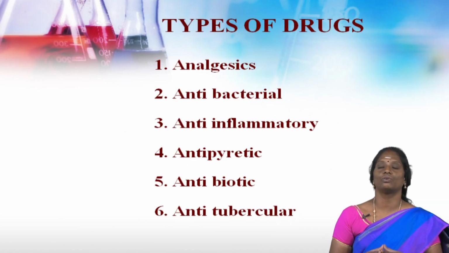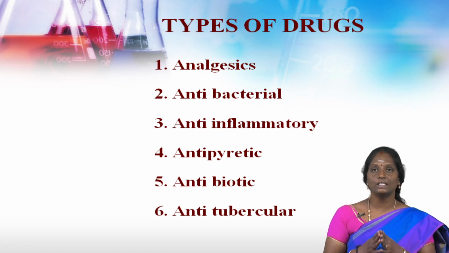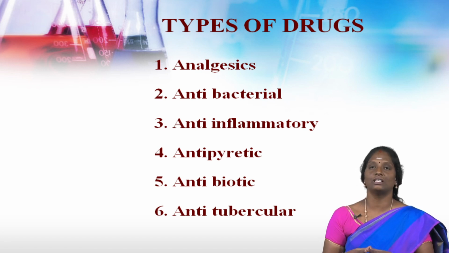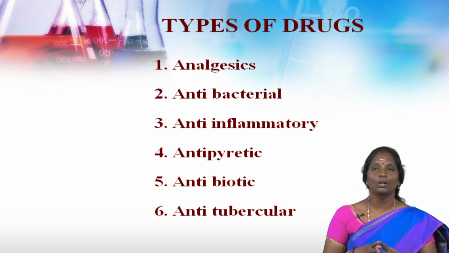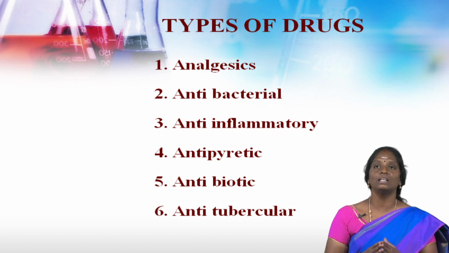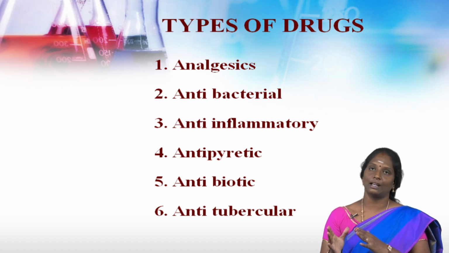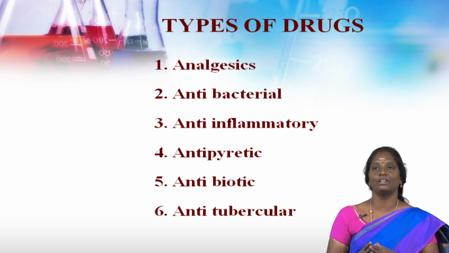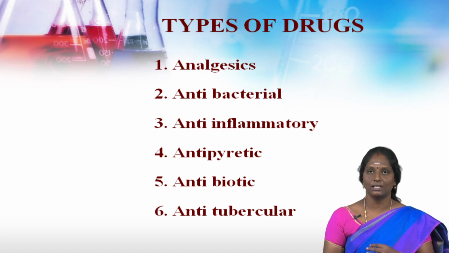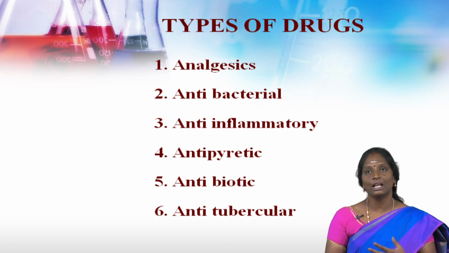So, first we have to go to analgesics. These are drugs which, by acting on the central nervous system, cause insensibility to pain but without loss of consciousness. When taking analgesics, we do not lose consciousness, but there is only insensibility to the pain. So, this is called analgesics. Analgesics are classified into two different types: narcotic or strong analgesics, and non-narcotic or weak analgesics.